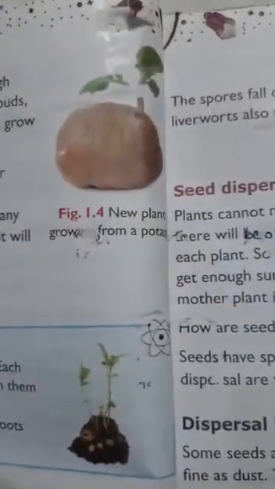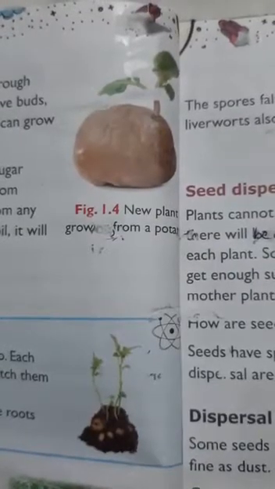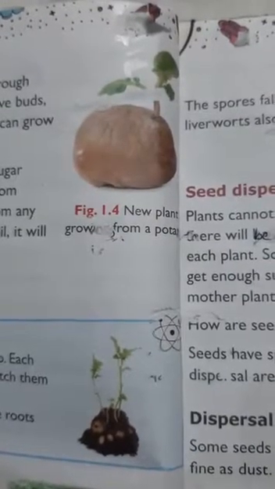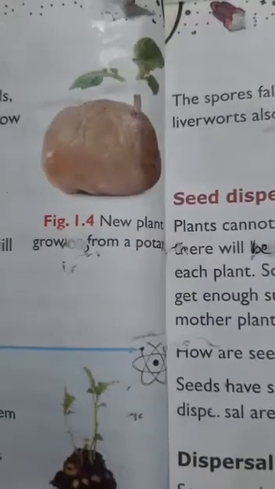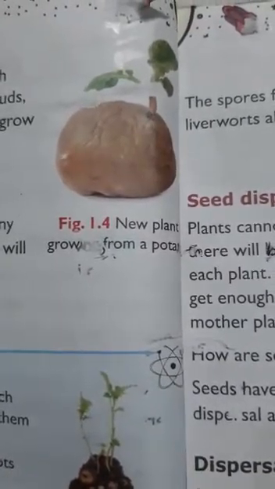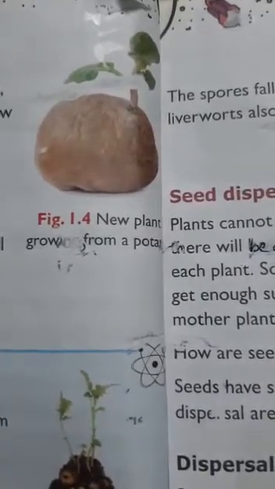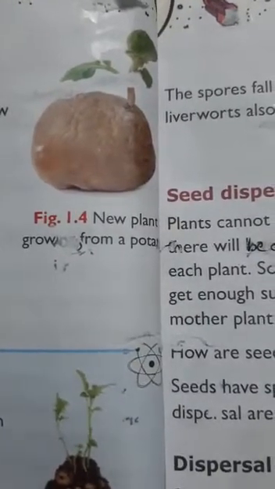What can you see in the picture, children? Very good, it's a potato. Some plants such as potato and ginger can reproduce through stems. As you can see, they are underground stems. Potato and ginger are underground stems.